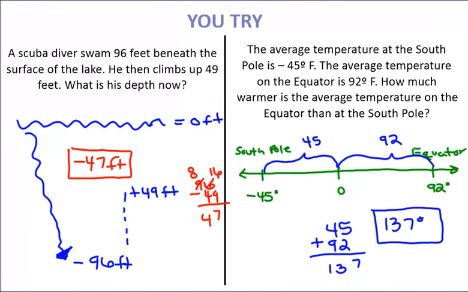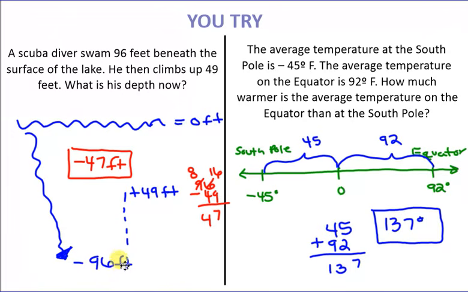Okay, so if you're not done with these two problems, go ahead and hit pause so that you can finish them up. So in the first one, we have a scuba diver who swam 96 feet beneath the surface of the lake. So here I drew the lake is at 0 feet, and he swam 96 underneath the water, 96 feet underneath the water. So I put negative 96.